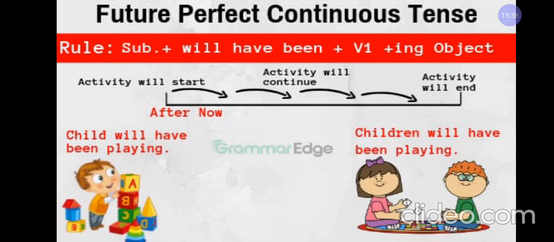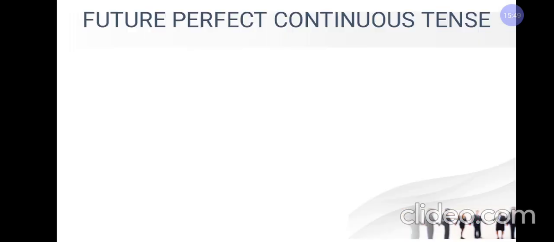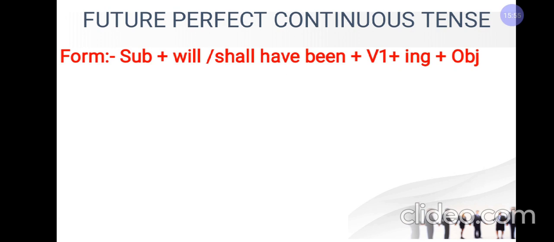So it becomes child will have been playing if the subject is singular, and children will have been playing if the subject is plural. Now let us try to understand its form.